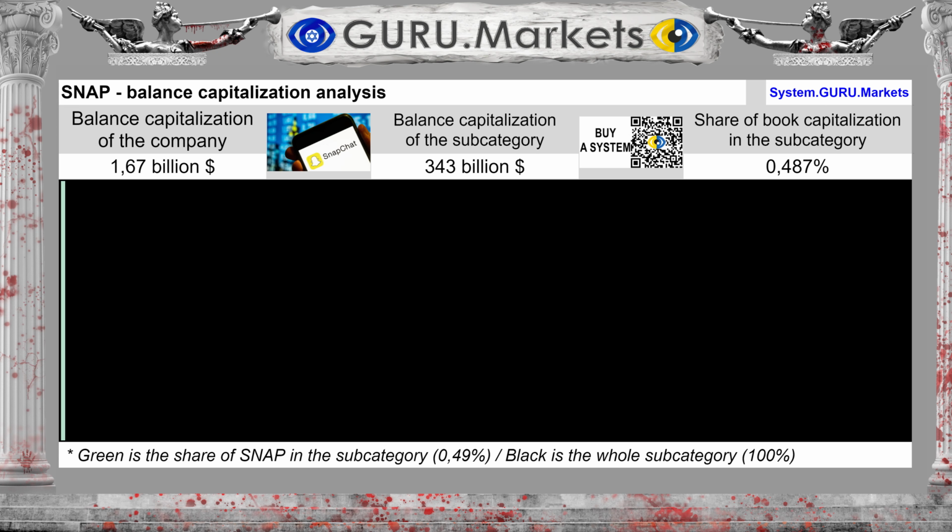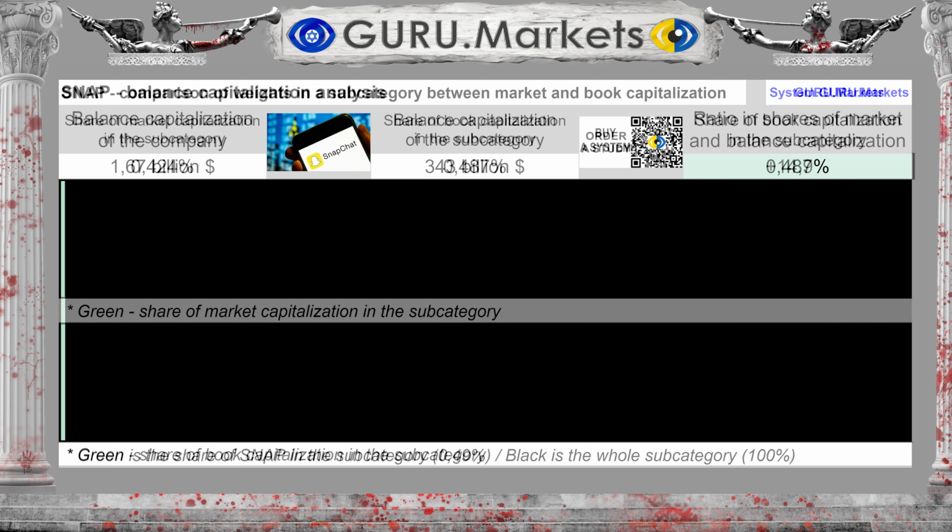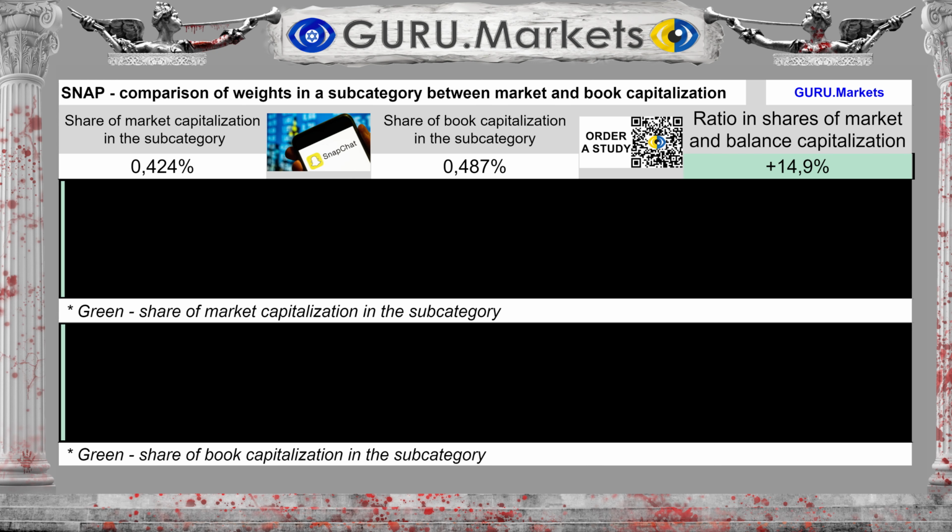The company's balance sheet capitalization is $1.67 billion. The subcategory's balance sheet capitalization is $343 billion. Snap Incorporated accounts for a share of 0.487%. Having made a comparison of the shares of the exchange and book value, we will see the following.